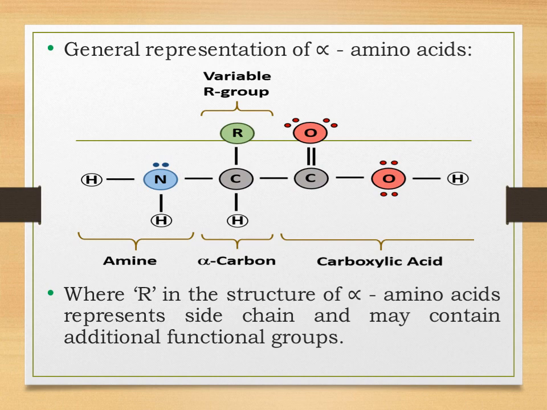Students, over here you can see in green color this variable R group, that is the variable alkyl group. This R group in the structure of alpha amino acid represents the side chain, and it may also contain additional functional groups. Now there are about 20 amino acids, so the R group for each amino acid may be different.